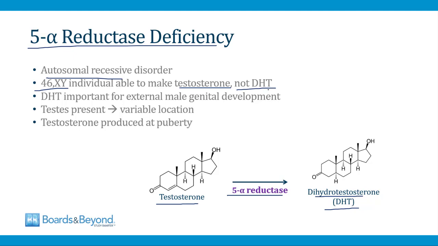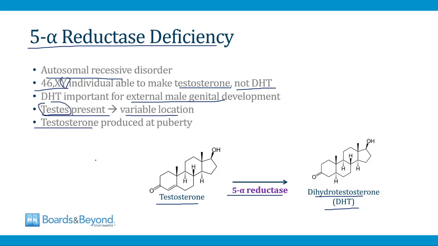It's responsible for formation of the external male genitals. So these babies will be born without normal external male genitalia. Often they appear to be female at birth. There are testes present because there's a Y chromosome. The location of the testes is variable. They can be intra-abdominal. Sometimes they descend and are in the inguinal canal or in other locations. And then at puberty, testosterone is going to be produced because there are testes present.